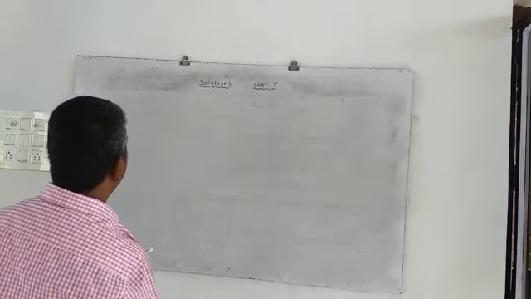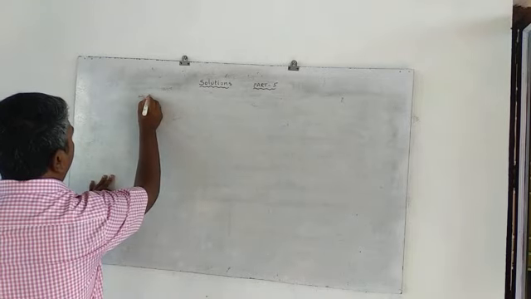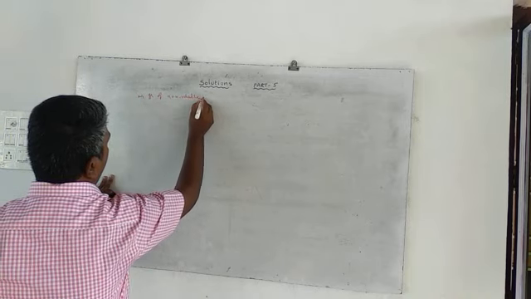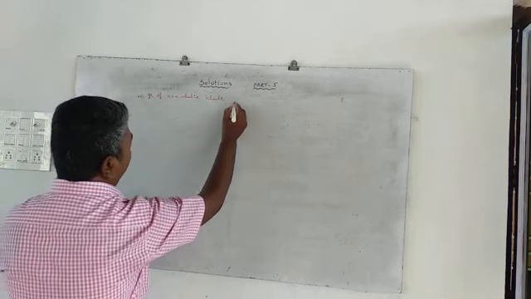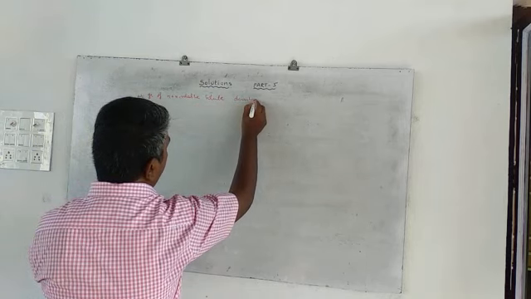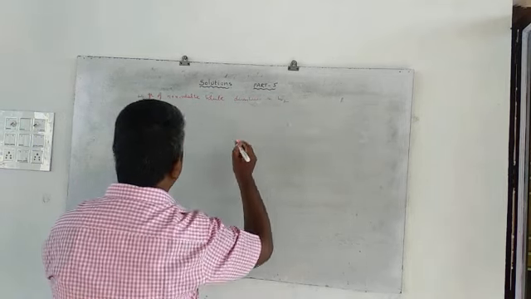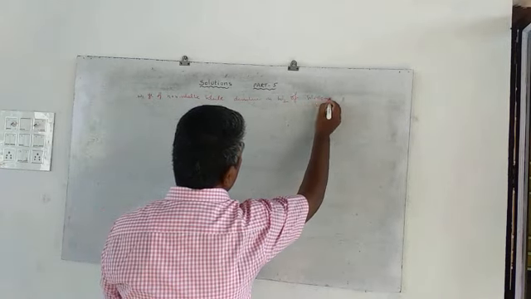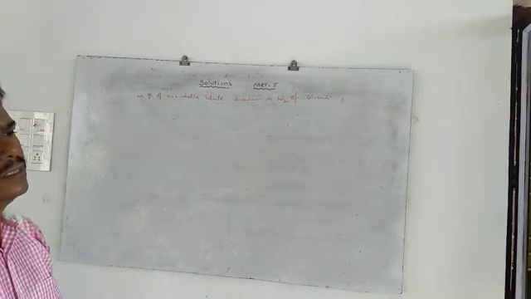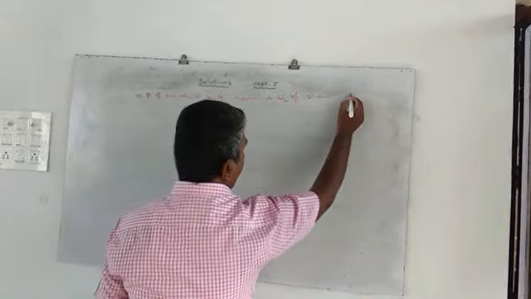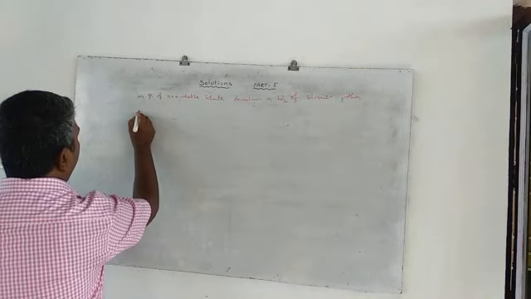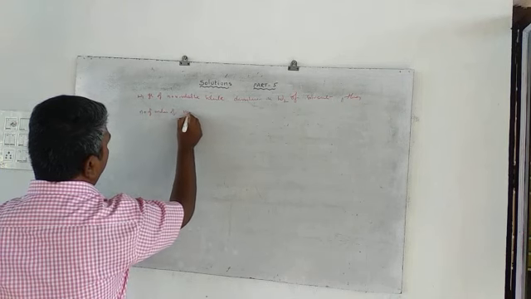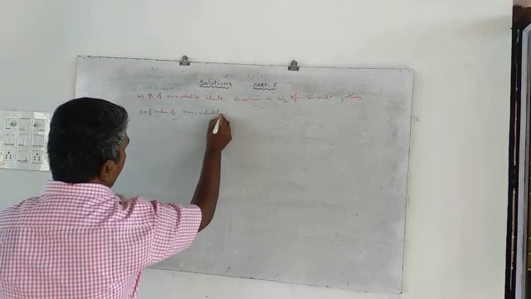So for example, W1 grams of non-volatile solute dissolved in W2 grams of solvent, then the number of moles of non-volatile solute